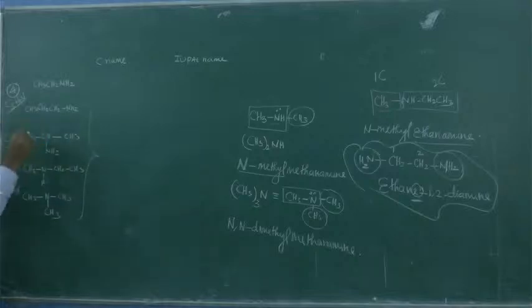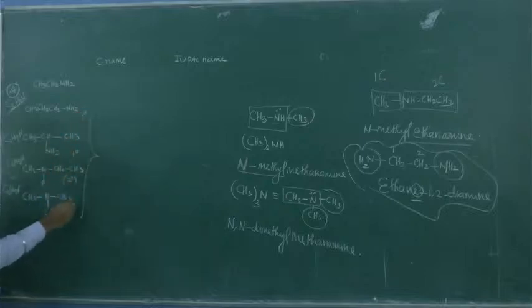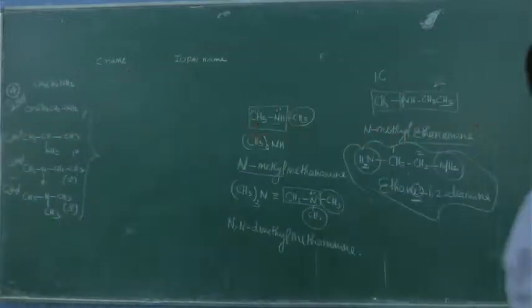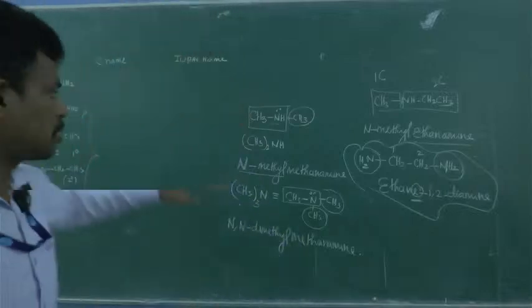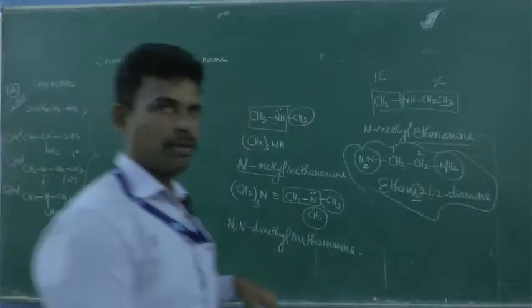1, 2, 3, 4. Among these, primary amine, secondary amine, tertiary amine. Please note this. For this molecular formula, how many isomers are possible? The answer is going to be 4. How many primary amines are there? There are 2 primary amines, 1 secondary amine, 1 tertiary amine. Is it clear? Please note this along with it. Is it clear? Now we will go for the names.